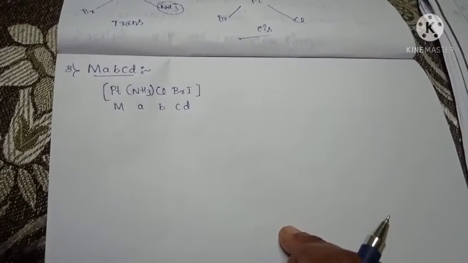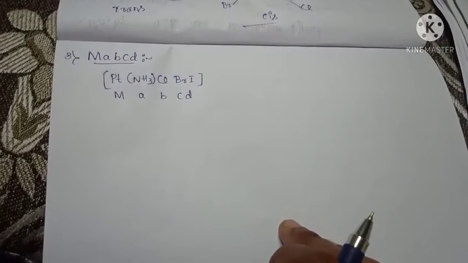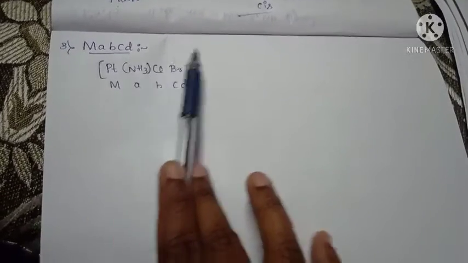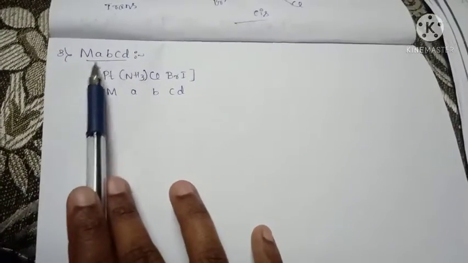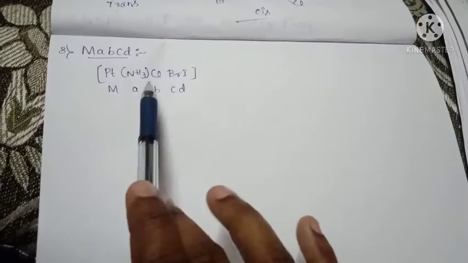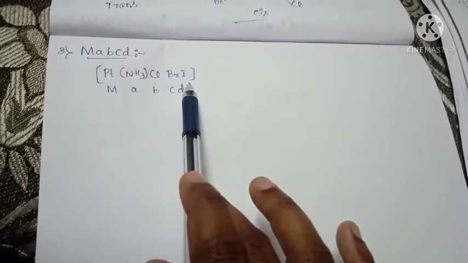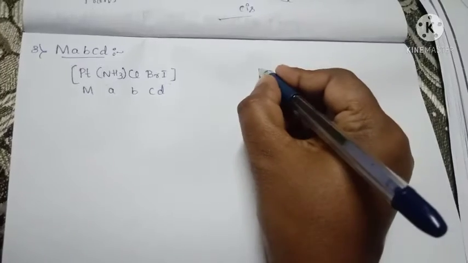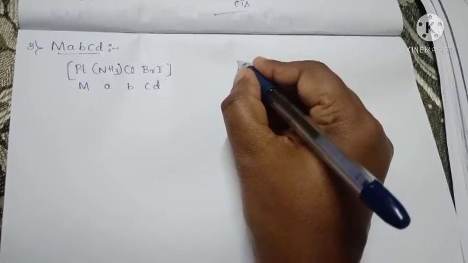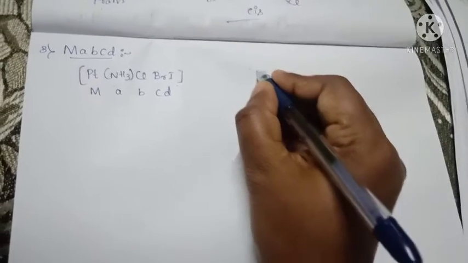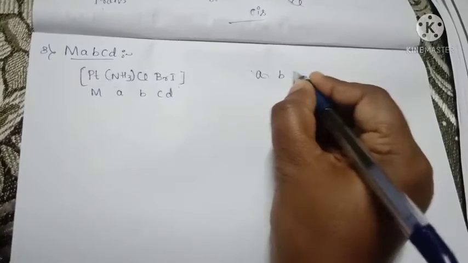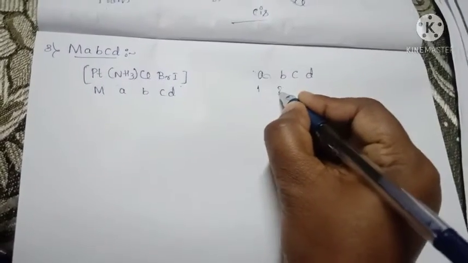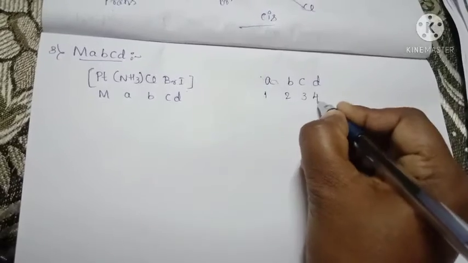Next is the last type of geometrical isomerism with coordination number 4, that is MABCD. Here M is the metal, and A, B, C, D are the ligands. Here there are 4 different ligands. It exhibits 3 geometrical isomers. First we have to know about that. Here the ligands are A, B, C, D. We have to write 1, 2, 3, 4.